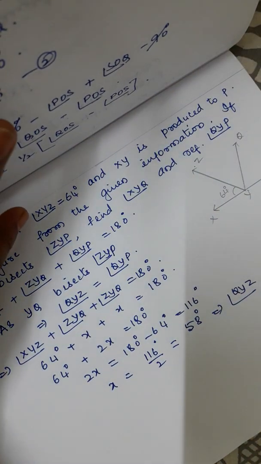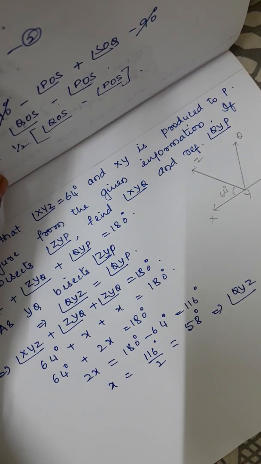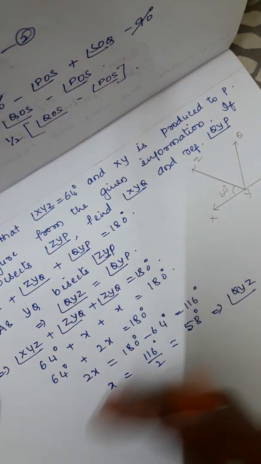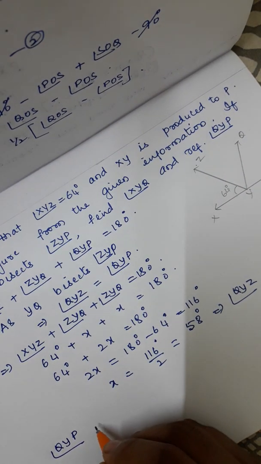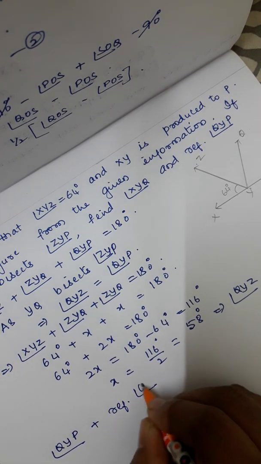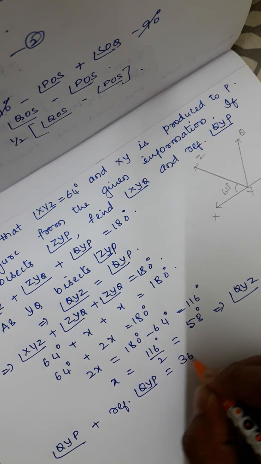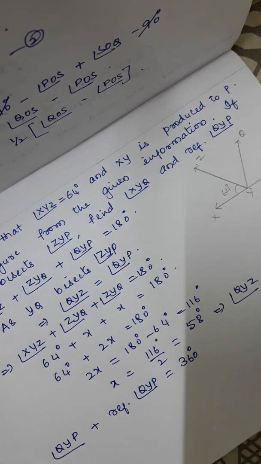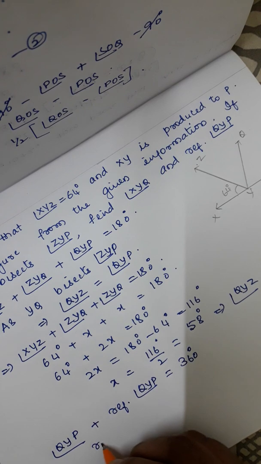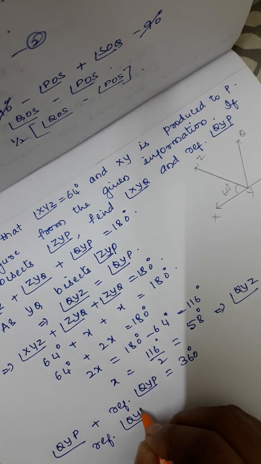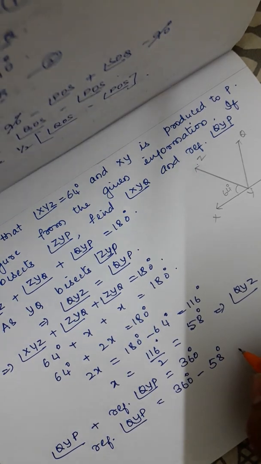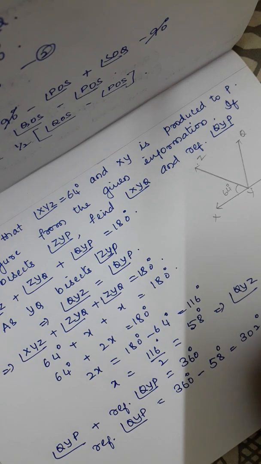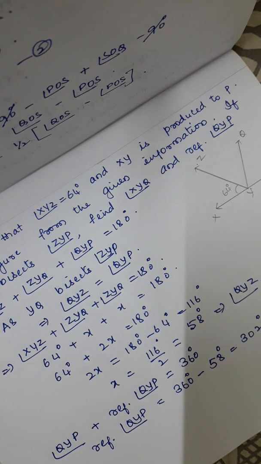So now coming to the next part, what has he asked us? He has asked us to find reflex angle QYP, right? So coming to the reflex angle QYP, I can write it as angle QYP plus reflex angle QYP is equal to 360 degrees, right? QYP here we have got as 58 degrees. So therefore reflex angle QYP is equal to 360 degrees minus 58 degrees, which is equal to 302 degrees. That is reflex angle QYP.